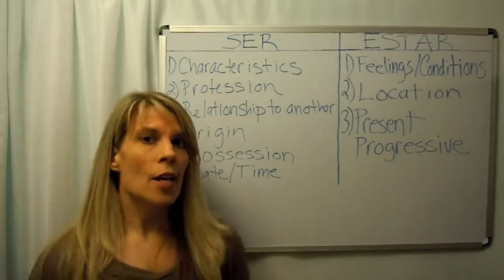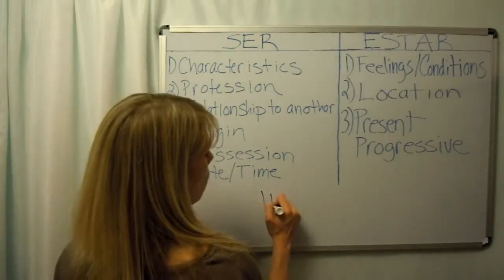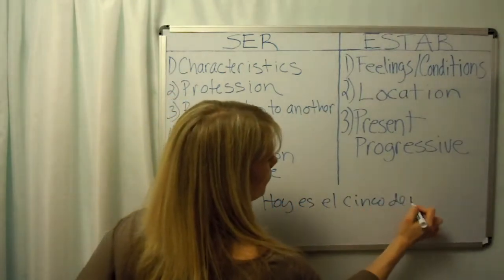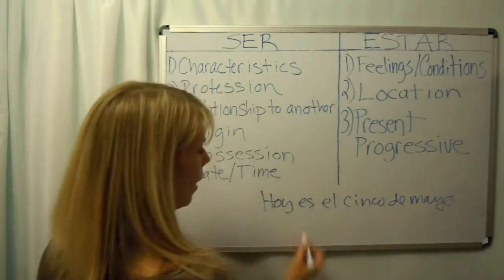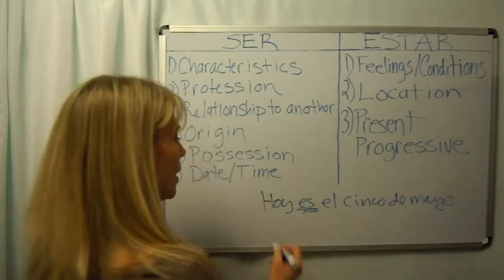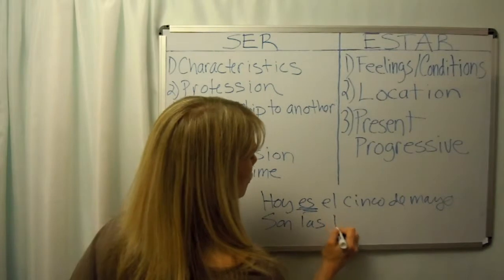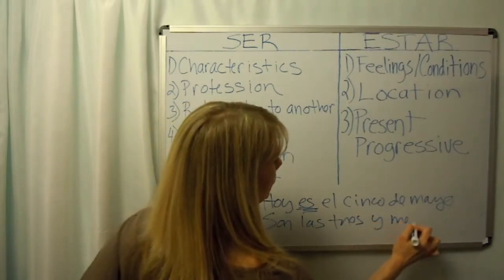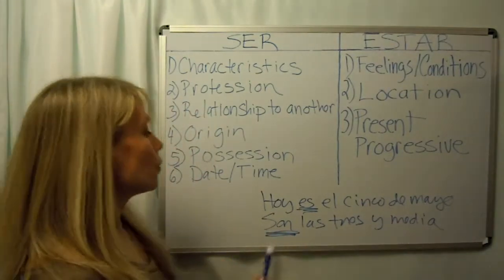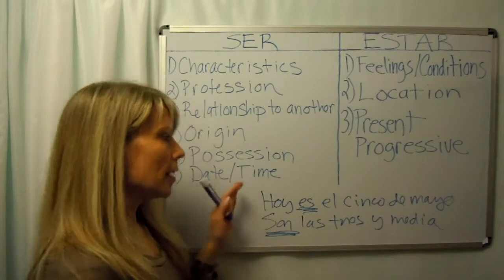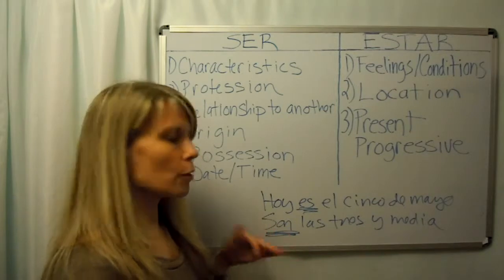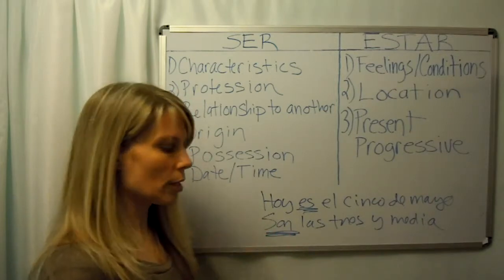So if I wanted to say today is May 5th, I'd say hoy es el 5 de mayo. Okay? Here's my form of ser right here. And if I wanted to say it is 3:30, I'd say son las 3:30. And my form of ser is right there. Okay? And don't forget to conjugate appropriately here. Because I think, until now we've had a lot of just es, but just remember that the verbs do conjugate according to what their subject is.